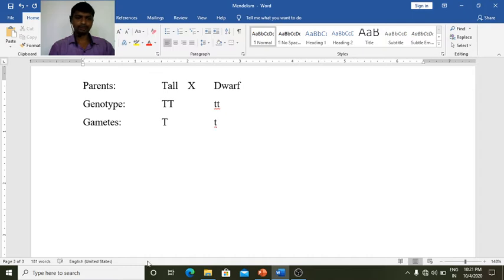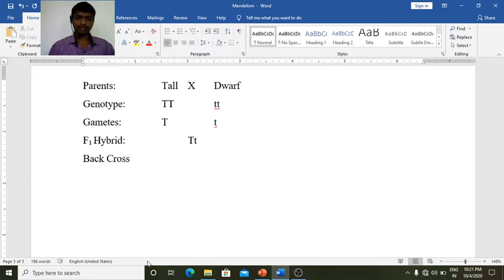Now the F1 hybrid that has been raised by the fusion of the gametes during fertilization has capital T and small t. Now we are going for the back cross. So what is a back cross?